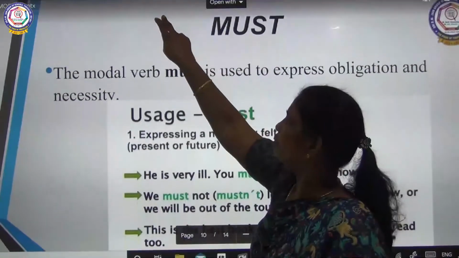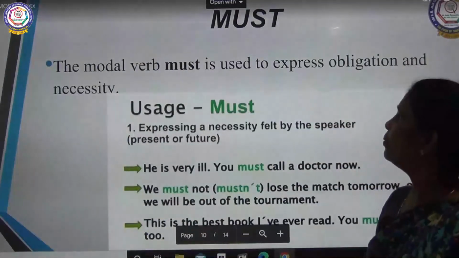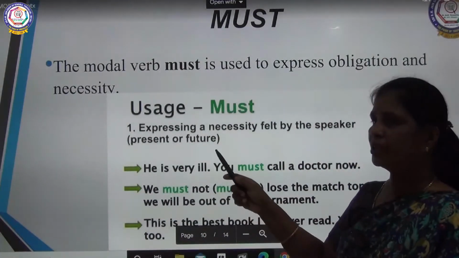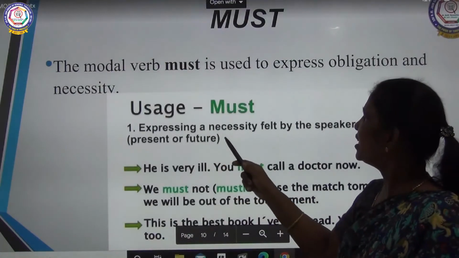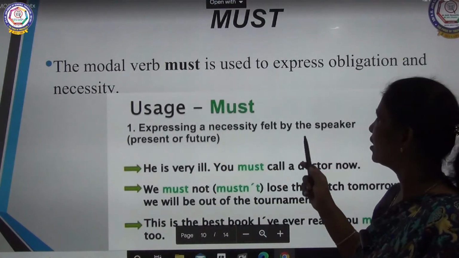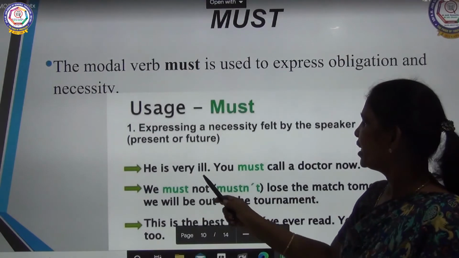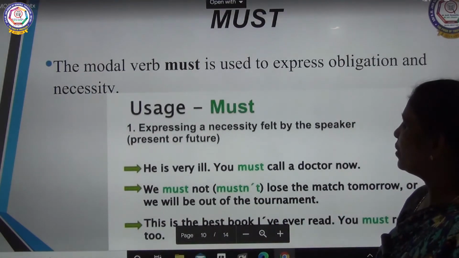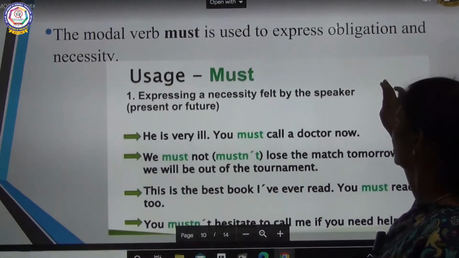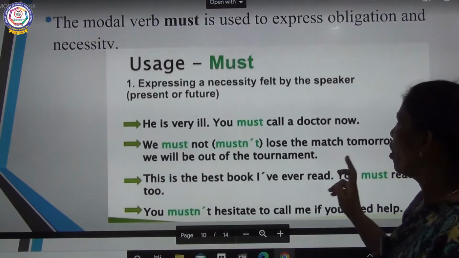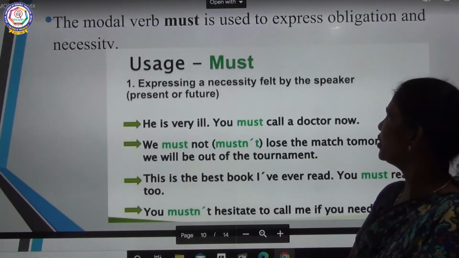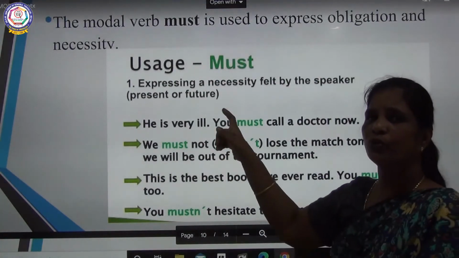The last one of the modals, must. The modal verb must is used to express obligation and necessity. Usage: expressing a necessity felt by the speaker, present or future. He is very ill. You must call a doctor now. We must not, or mustn't, lose the match tomorrow or we will be out of the tournament. So it is very essential; expressing necessity, you will be using must.